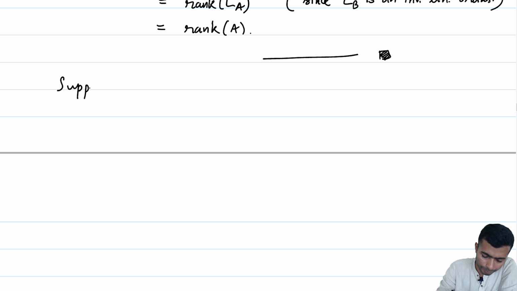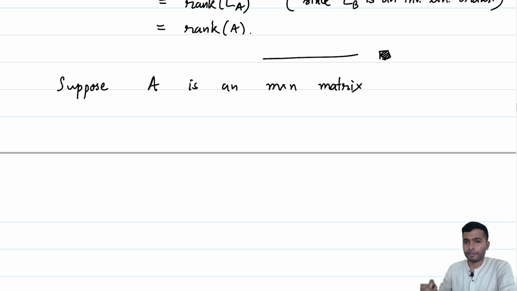Suppose A is an M cross N matrix. Let us define the column space of A to be the subspace of Rm, which is obtained by looking at the span of the columns of A.